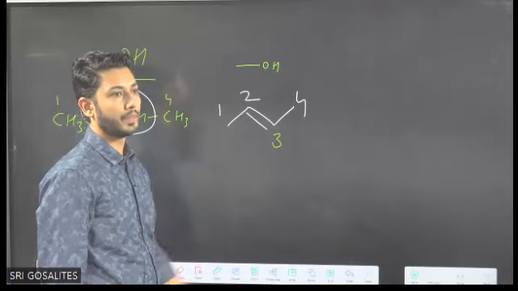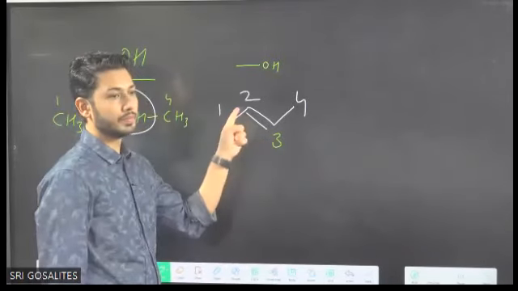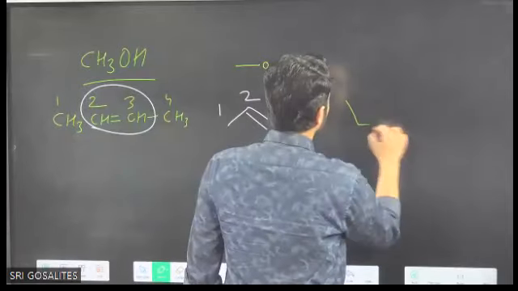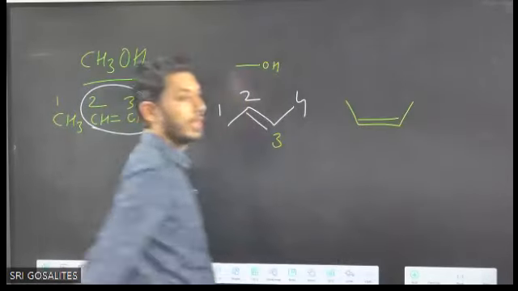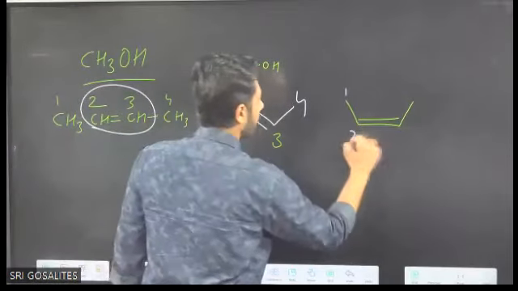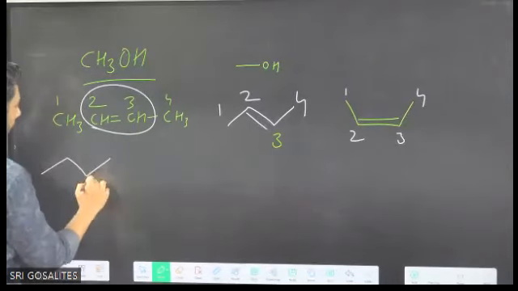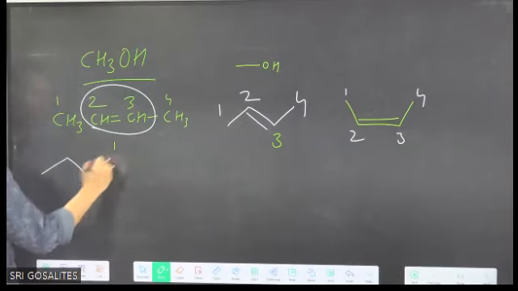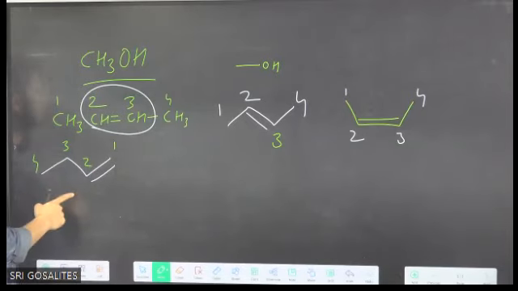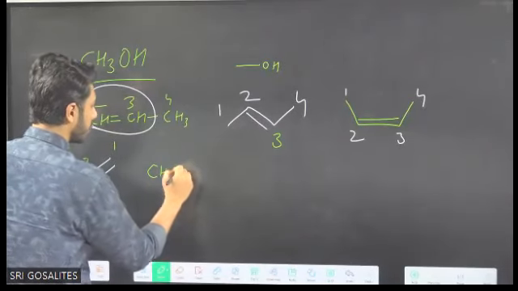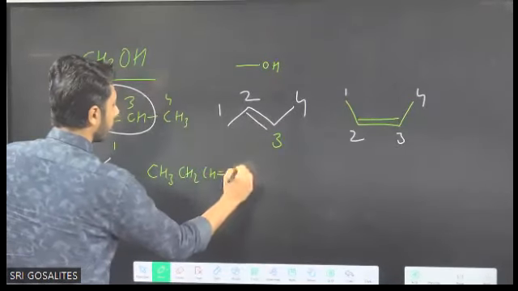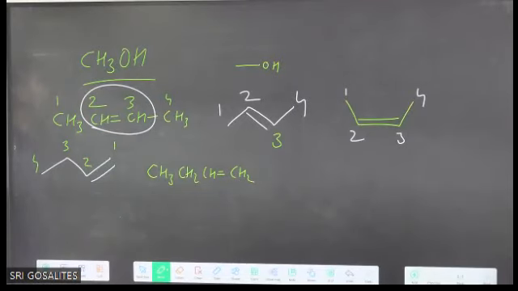This is clear? Other way, it is also possible like this. This is first, second, third, fourth. If I am writing structure in this manner, that means 1, 2, 3, 4, 4 carbon. It is the structure CH3, CH2, CH double bond, CH2. Getting it?